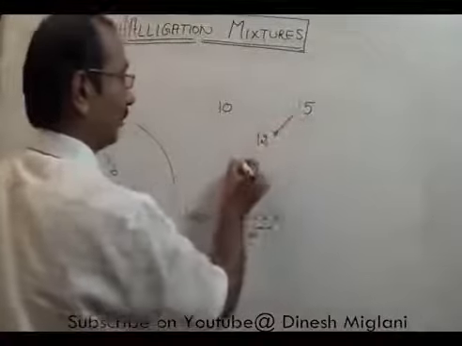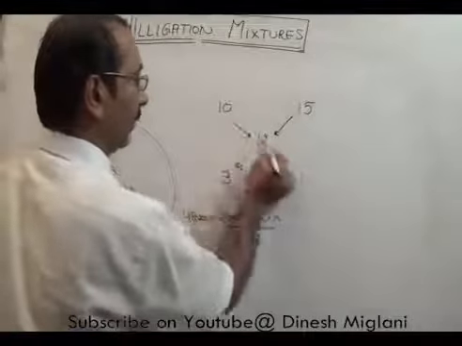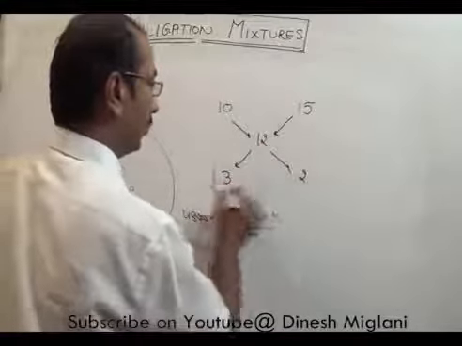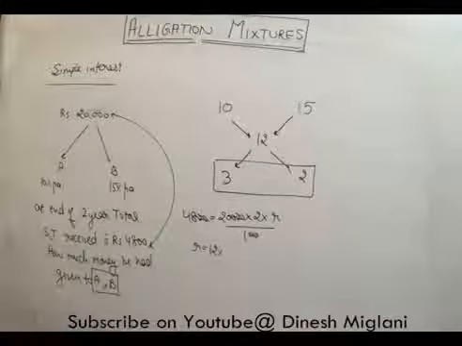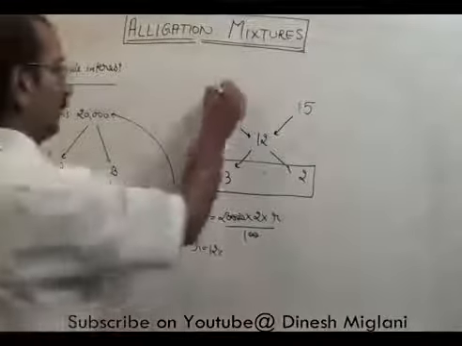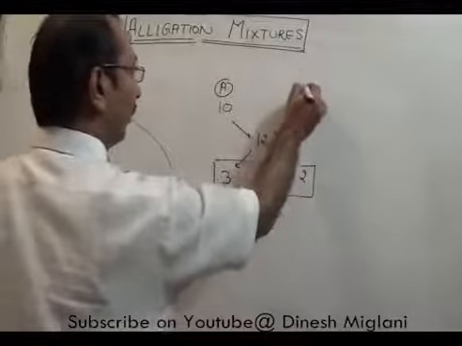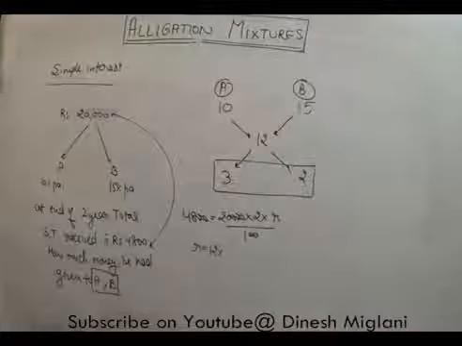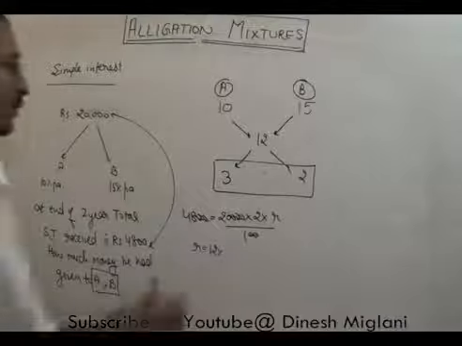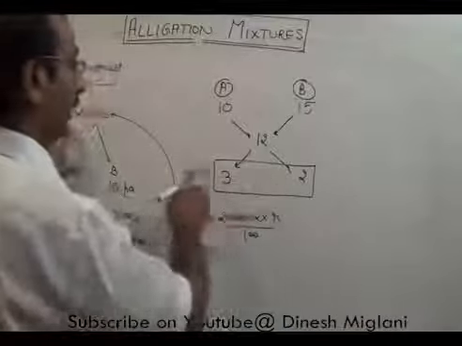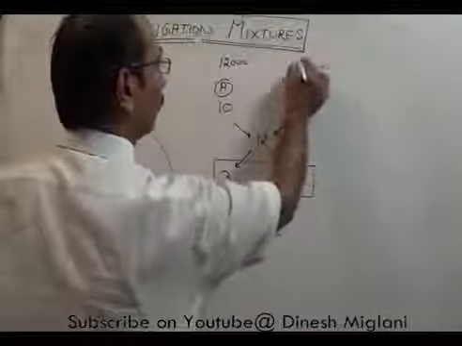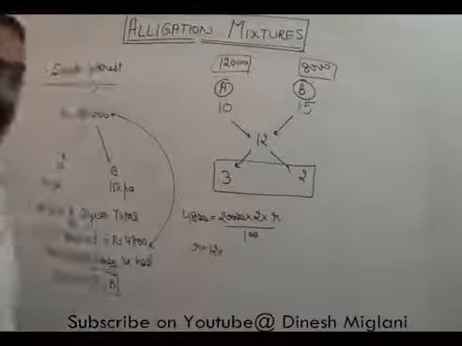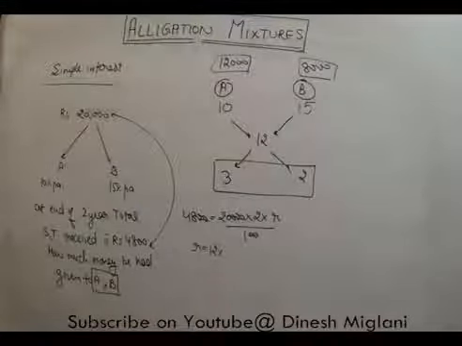Now what I can say here: 12 minus 15, 3; 12 minus 10, 2. Here my ratio is 3:2, meaning the money has to be divided in 3:2. We can divide this 20,000 in 3:2. This is the share of A and this is the share of B. So we can take it as 20,000 into 3 by 5 and 20,000 into 2 upon 5. This value would be 12,000 and this will be 8,000. That becomes your answer.